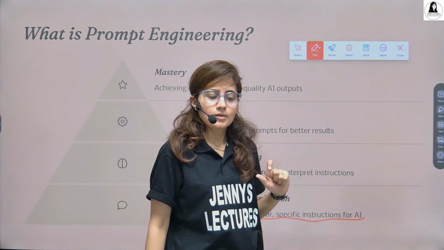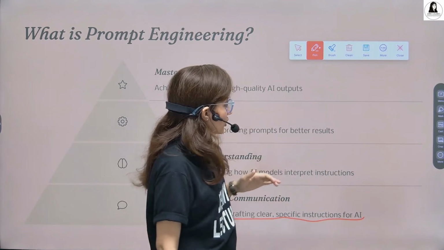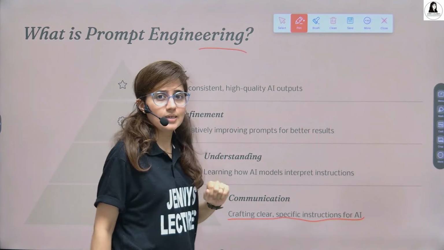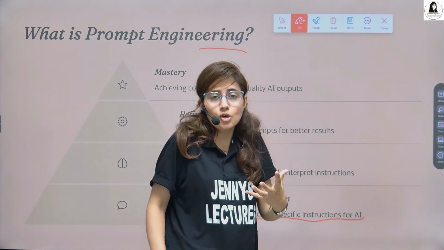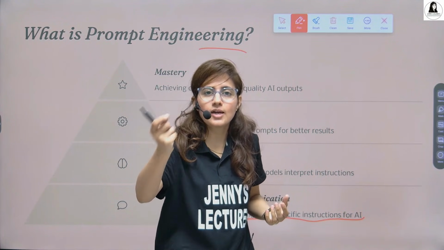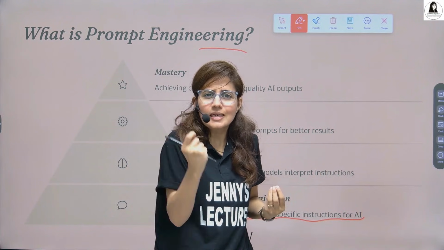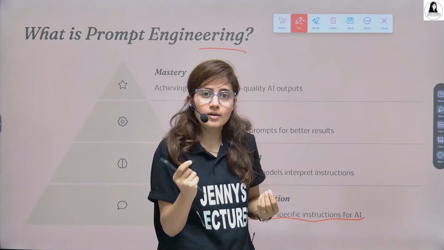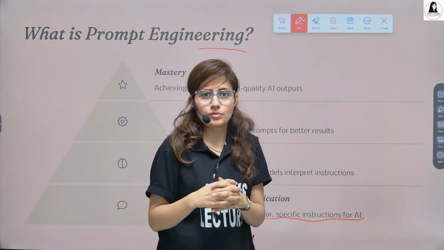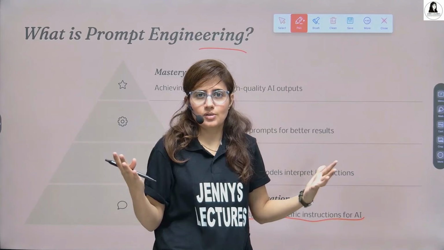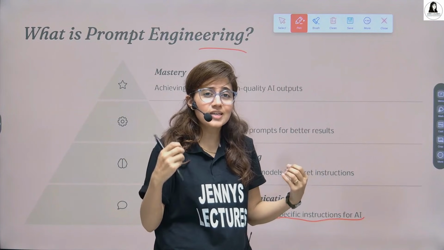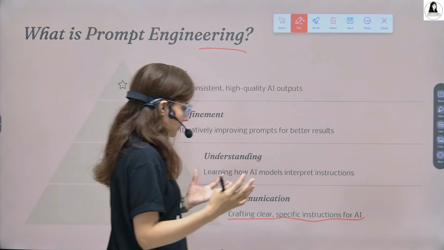That is prompt engineering. It's a skill of asking questions or giving instructions to an AI system like ChatGPT in a clear and specific way, so that you get the relevant, accurate and best output. That is prompt engineering, nothing else. I hope now you got it. What is prompt engineering, right?